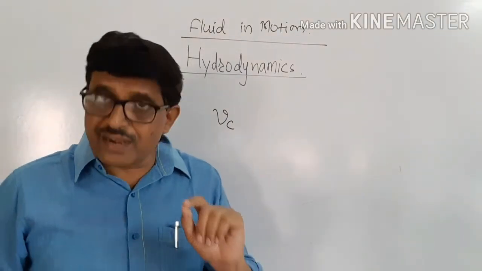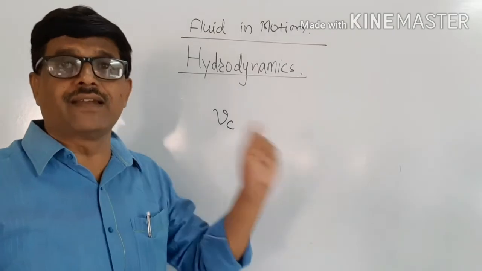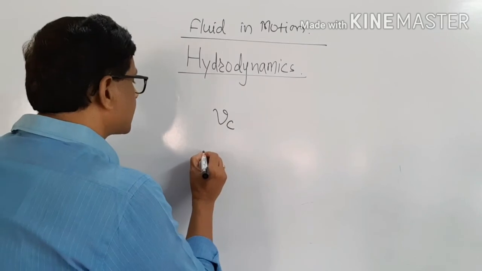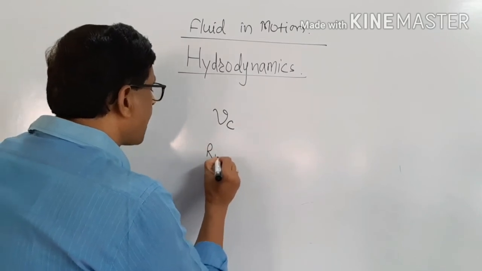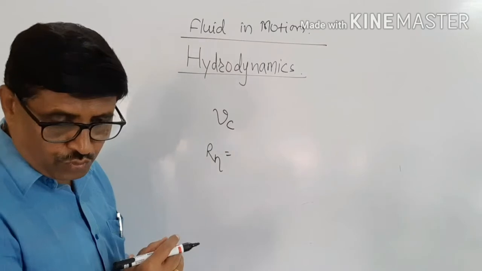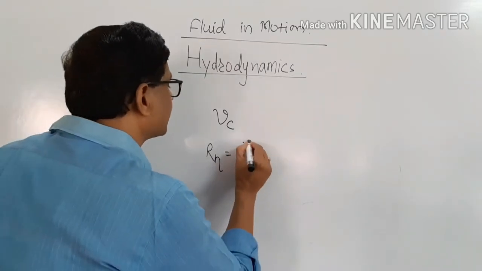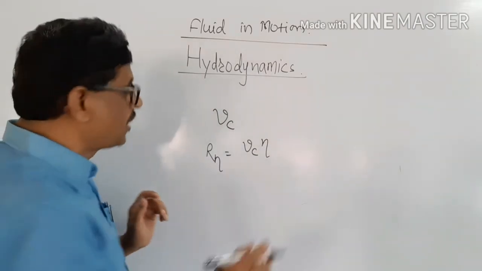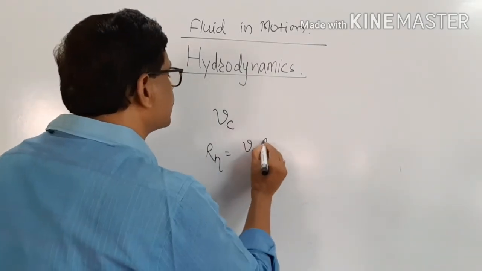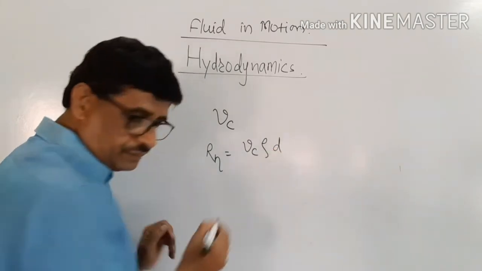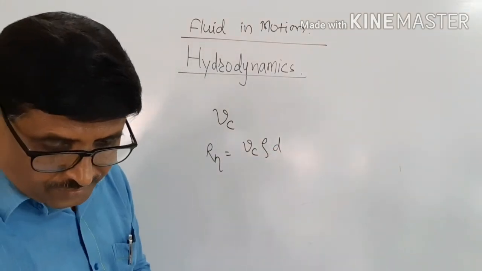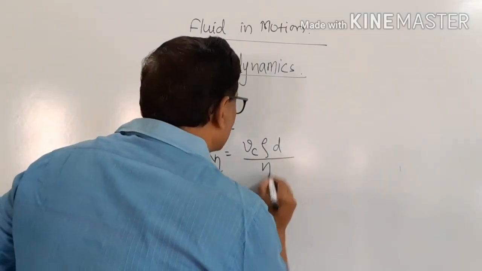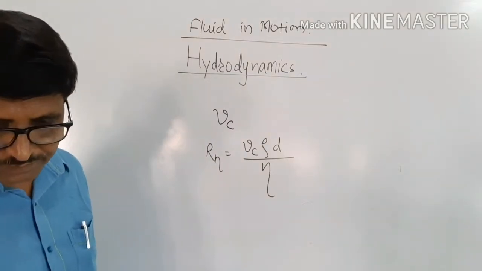A magic number related to this critical velocity is the Reynolds number. This Reynolds number Rn is equal to critical velocity into density of liquid into the diameter of the tube divided by the coefficient of viscosity.